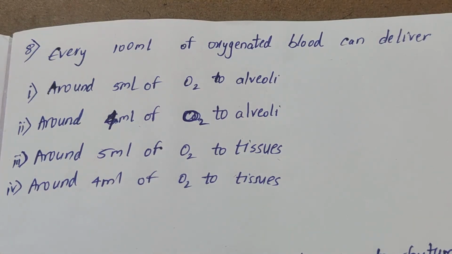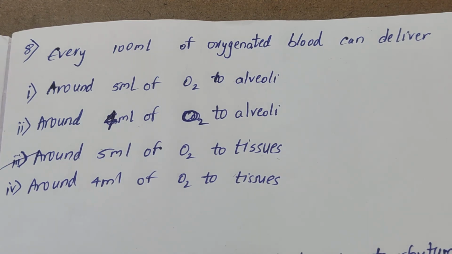Coming to the next question. Every 100 ml of oxygenated blood can deliver... See, it's a very important question. Numbers confuse you when seeing the options. First option is around 5 ml of O2 to alveoli. Second option is around 4 ml of O2 to alveoli. Third option is around 5 ml of O2 to tissues. Fourth option is around 4 ml of O2 to tissues. Please pause the video and check the answer. And the answer is third option, around 5 ml of O2 to tissues.